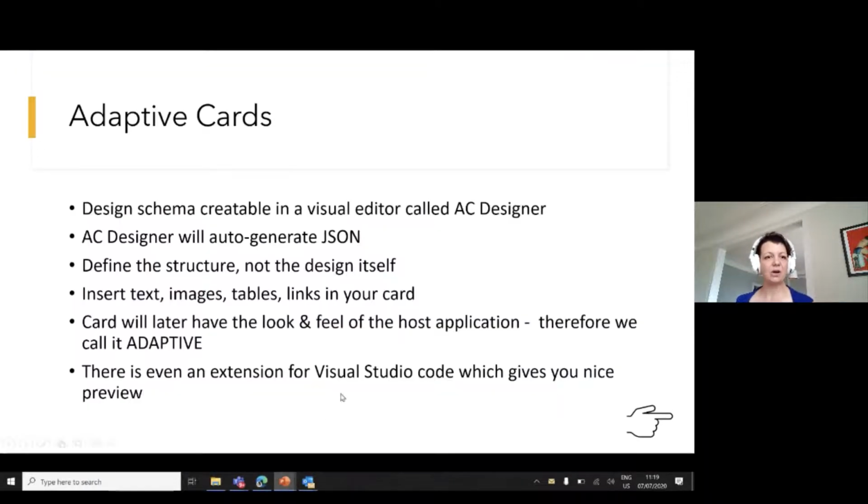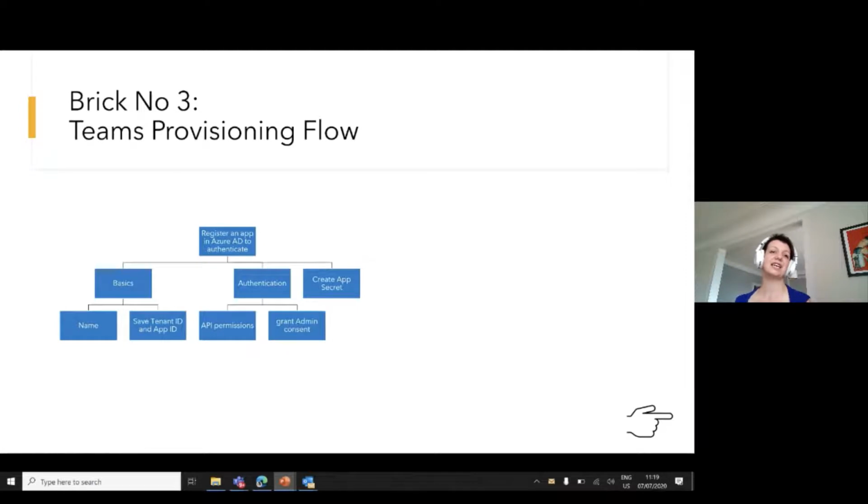Okay, once we have covered these adaptive cards, what do we need to do for our Teams provisioning flow? So we now have a list in SharePoint with Teams requests, and we already ensured that the owners are digitally literate. So from an IT perspective, we could grant them access to be an owner of a team. What we now need to do is we need to provision the team. And at first I thought, how hard can this be to do this in Power Automate? Just create a new team. But turns out there is no action in Power Automate to create a new team.